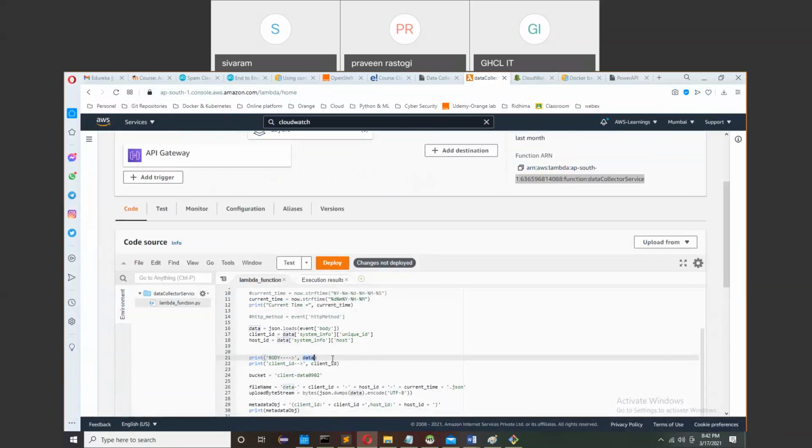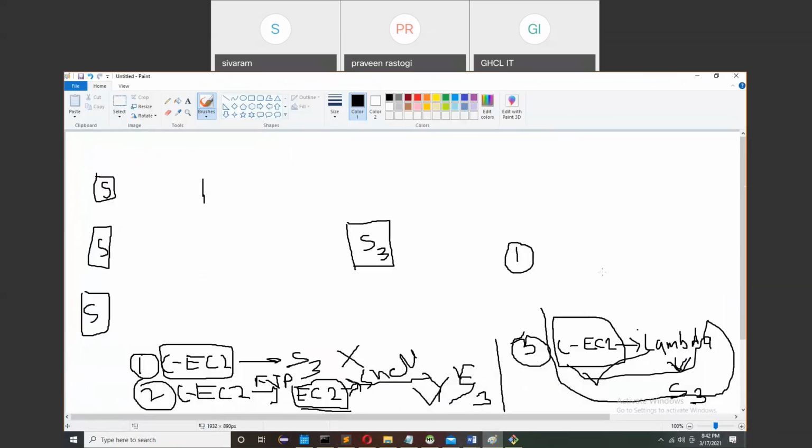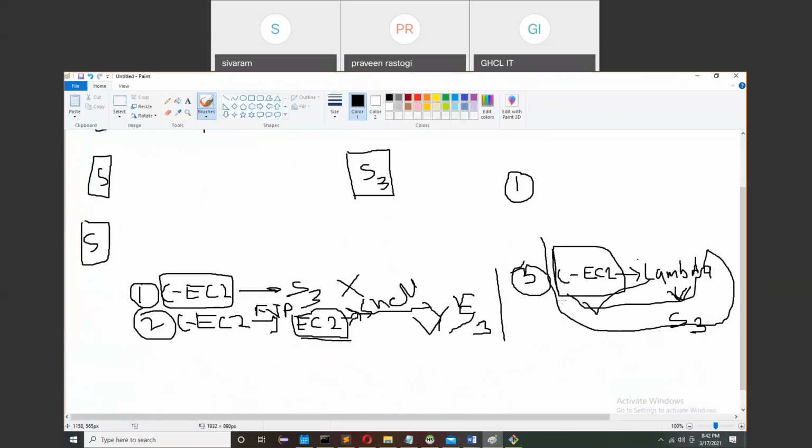Okay. Now my target is to put the data to S3, right? What was my first part? I have written the script which is calling the POST API of the Lambda function, and once the API sends the data to the Lambda function, the Lambda function gets the data.